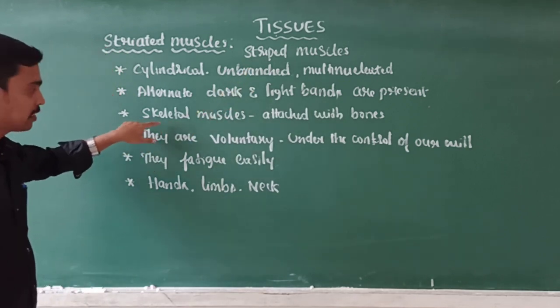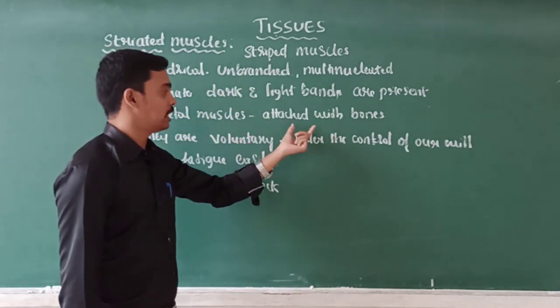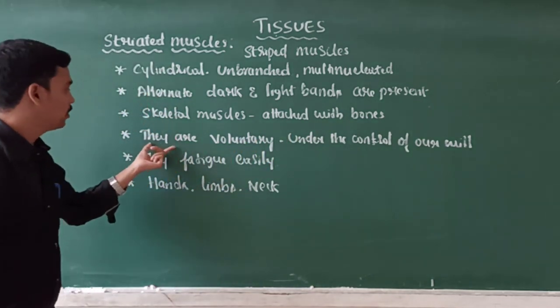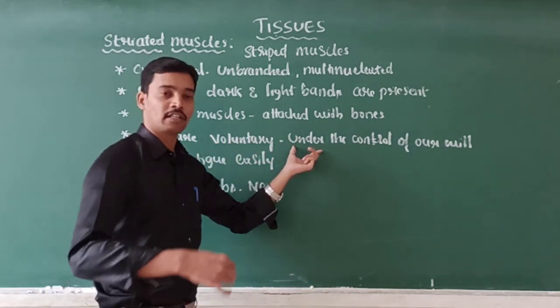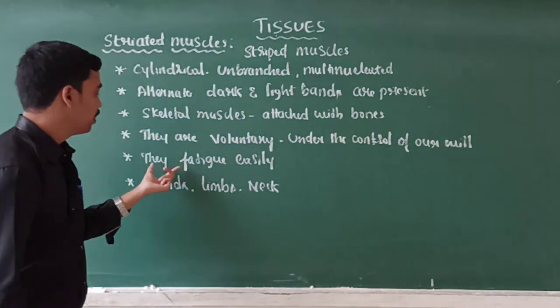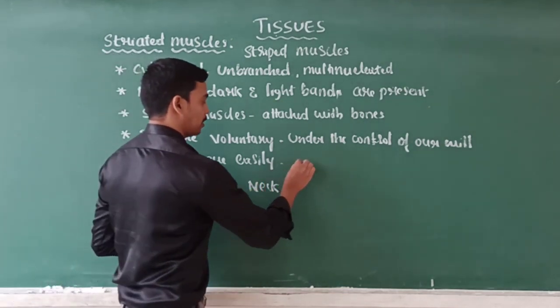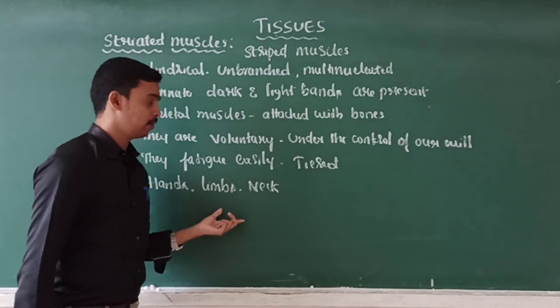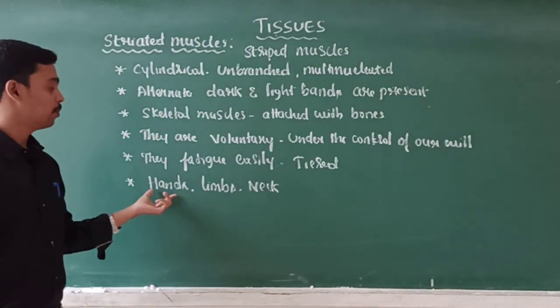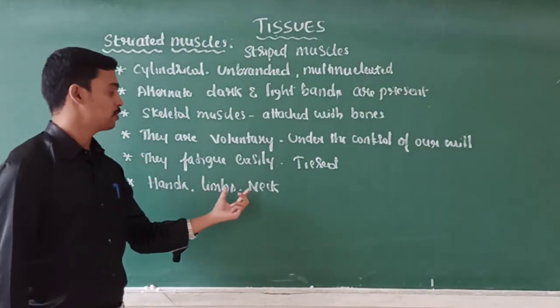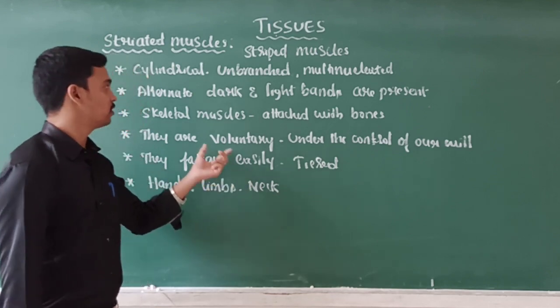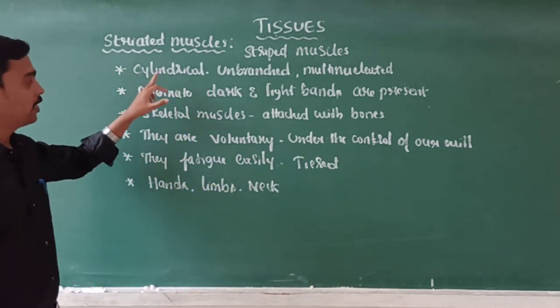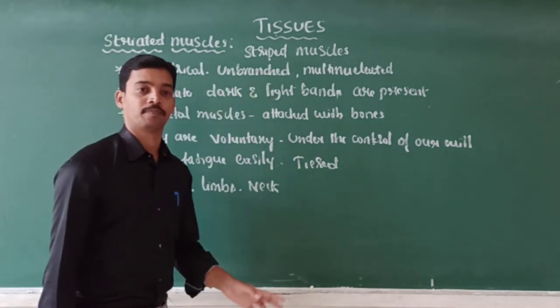They are also called skeletal muscles because they are always attached with the bones. They are voluntary because they are under the control of our will. They fatigue easily, and they are present in hands, limbs, and neck part. This is regarding the striated muscles.